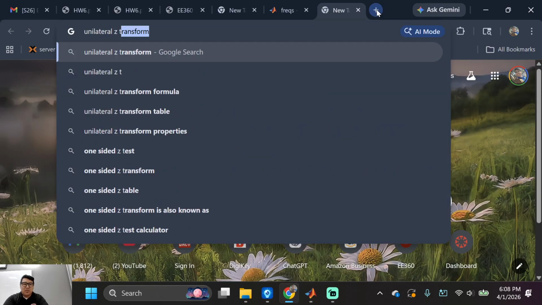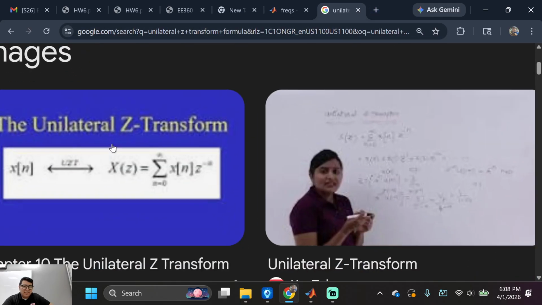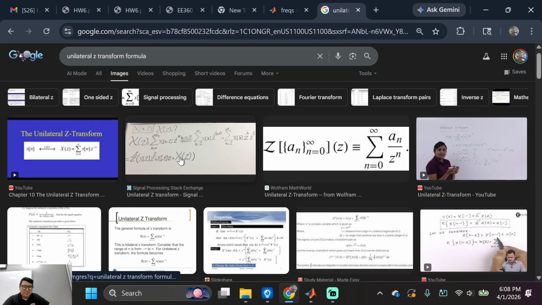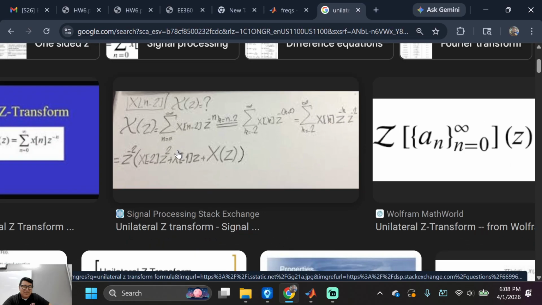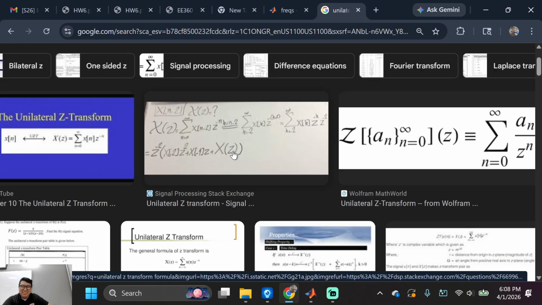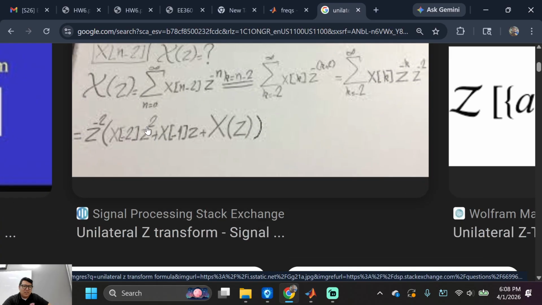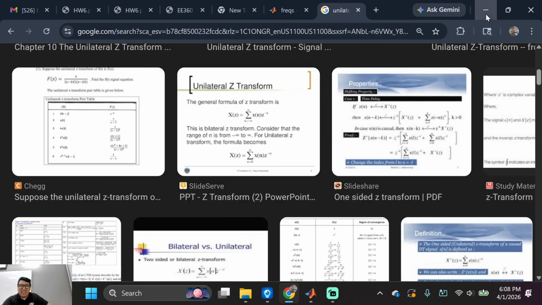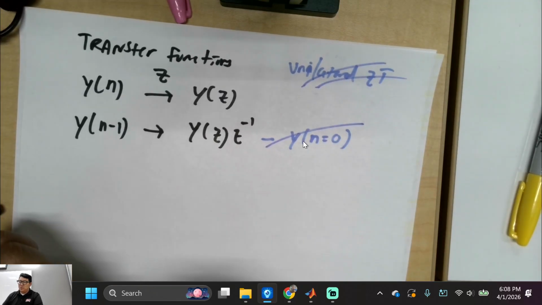Unilateral Z transform formula, whatever. There we go. I think this is it, question mark. Yeah, I don't think people want to teach this. I would teach it like this. This is easier. Just squares. But let me see, z^-1, z^-2. Okay, let me just translate this for you. I'm not going to show that. Scratch this. Okay, less work for you guys.